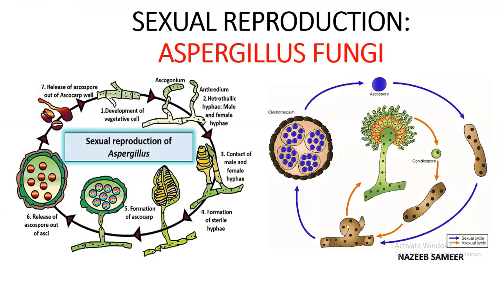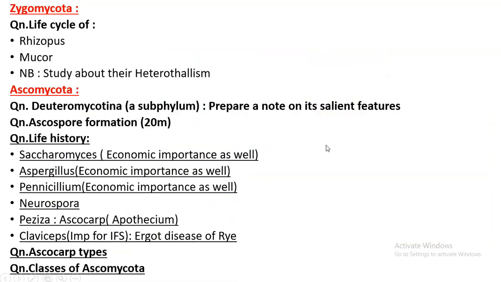So our today's agenda is sexual reproduction in Aspergillus. We have already seen the asexual reproduction part, and today we are going to see the sexual reproduction, how it proceeds and all.